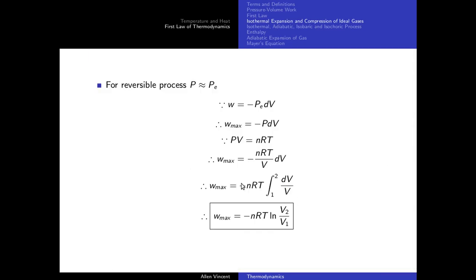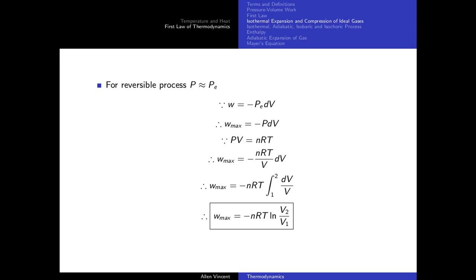That means since the external and internal pressure is almost the same, the entire system will be almost in equilibrium. If it is almost in equilibrium, there won't be any exchange of energy. That means the temperature is going to be constant. That is why we call such reversible processes isothermal processes, where the temperature doesn't change, it remains the same. Now, if temperature doesn't change, that means internal energy will also not change. Now, remember one thing, reversible processes are hypothetical.